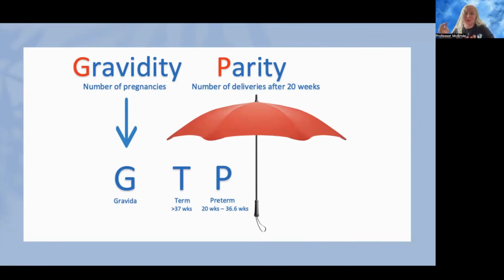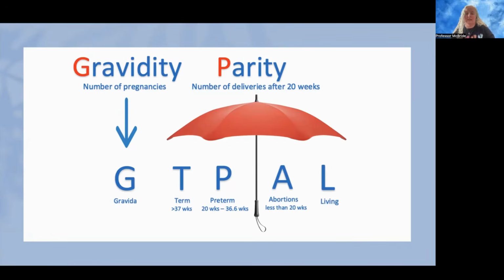But in this umbrella, we're also going to consider the other parts of her obstetric history. So how many abortions has she had? And this can be spontaneous abortions, like a miscarriage. This can be a termination. Any pregnancy that ends less than 20 weeks is called an abortion. And then we also look at how many children she has currently living. And this is what makes up our GTPAL.